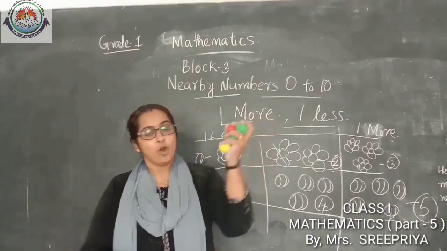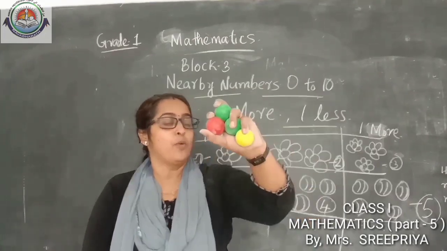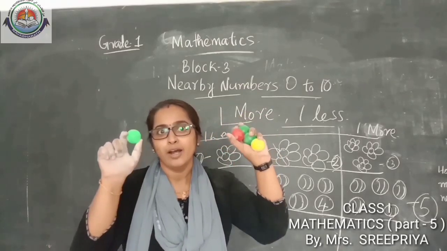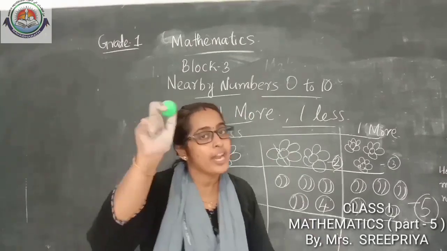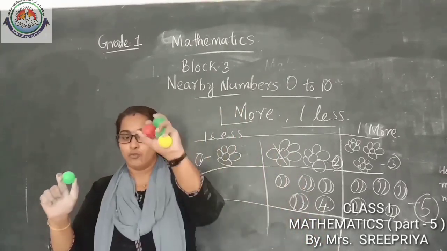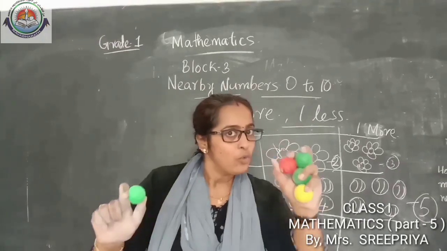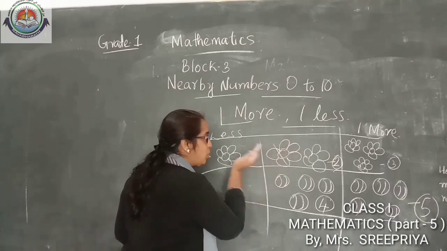Yes, 5. How many balls in my hand? 1, 2, 3, 4. And one more? 5. 4 and one more is 5. Yes, very good. But now we need less.